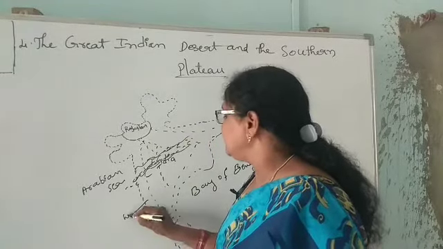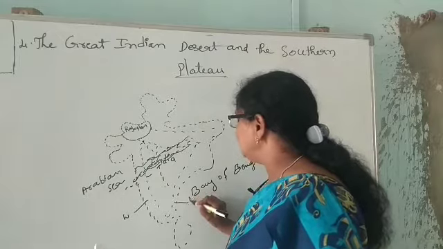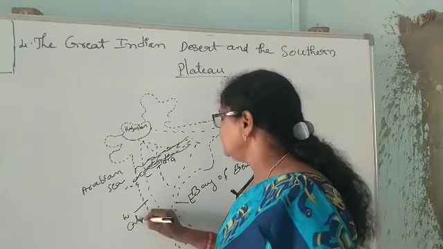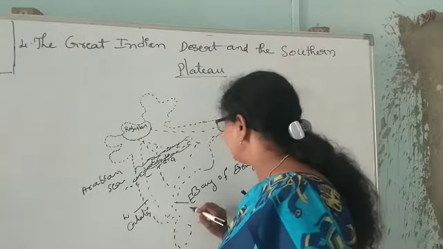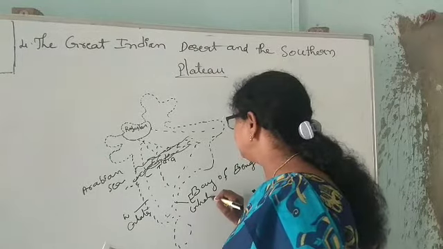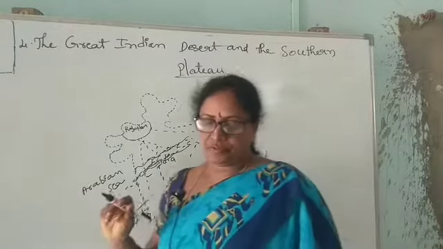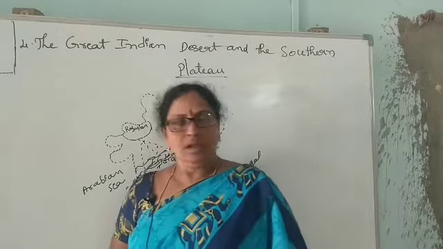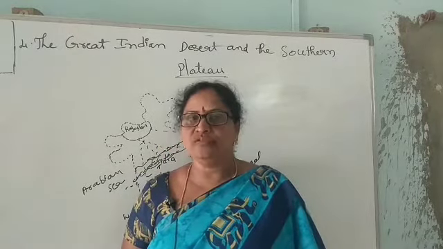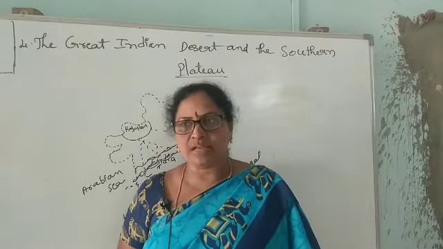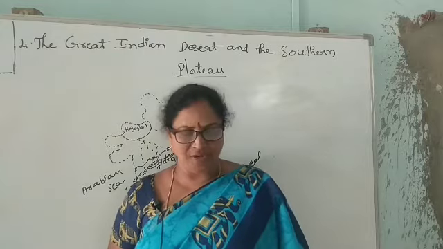These are the Western Ghats and these are the Eastern Ghats. The farmers can grow groundnut, rice, sugarcane, wheat, etc. in the Plateau region.